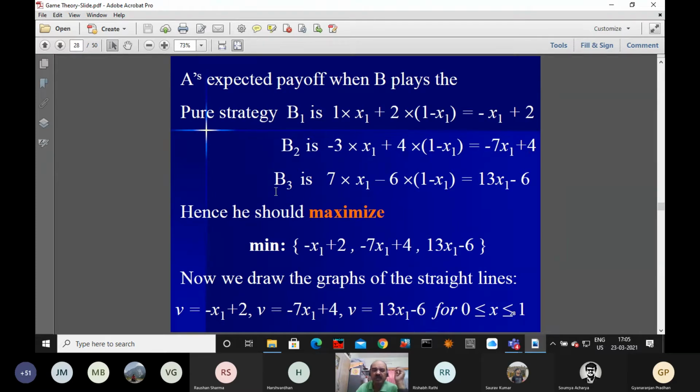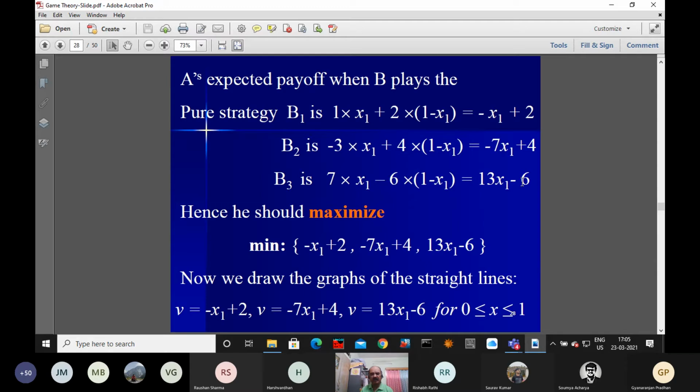And for B3, using the third strategy, 7 into x1 minus 6 into 1 minus x1, that is equal to 13x1 minus 6.